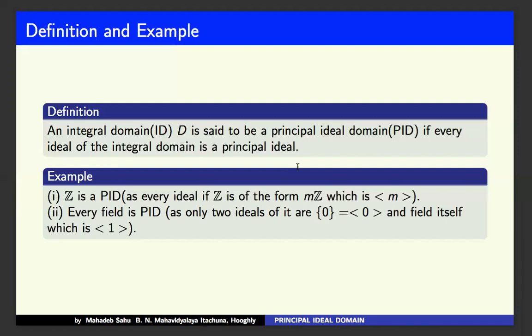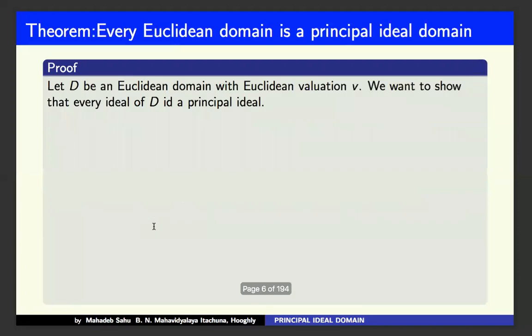The zero ideal is generated by zero, and the field is nothing but the ideal generated by its unity. So therefore a field is a PID, a principal ideal domain.